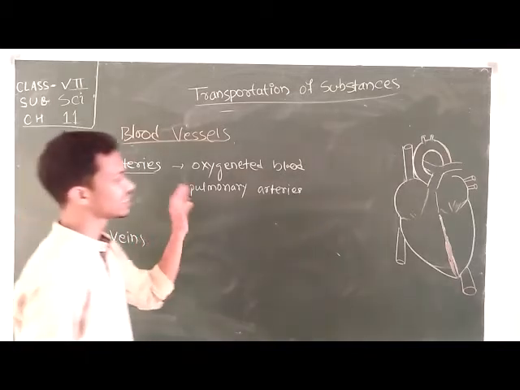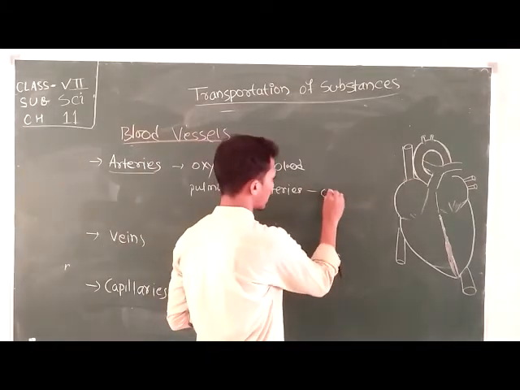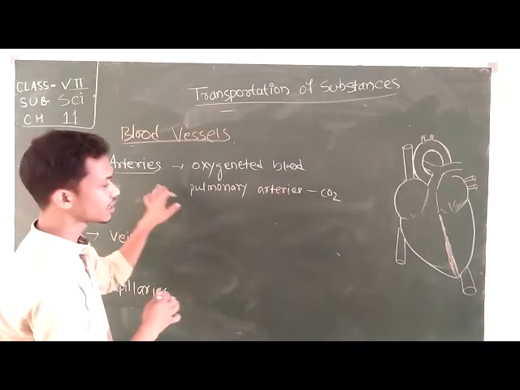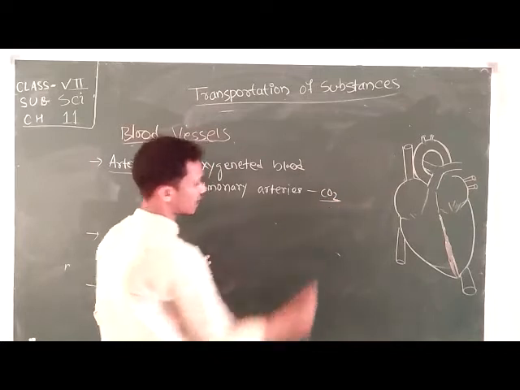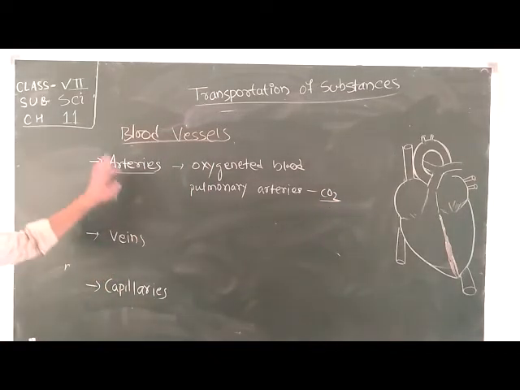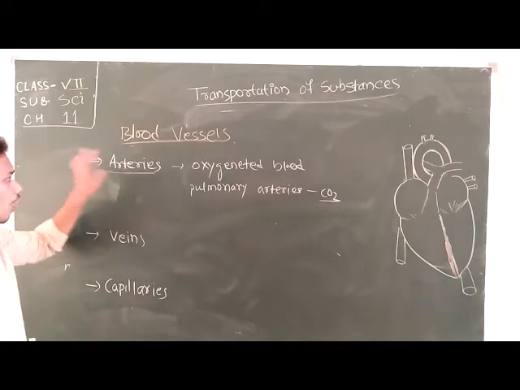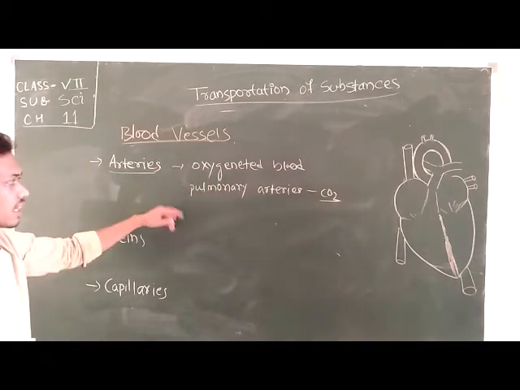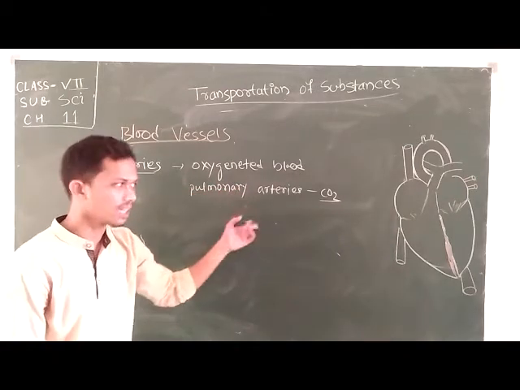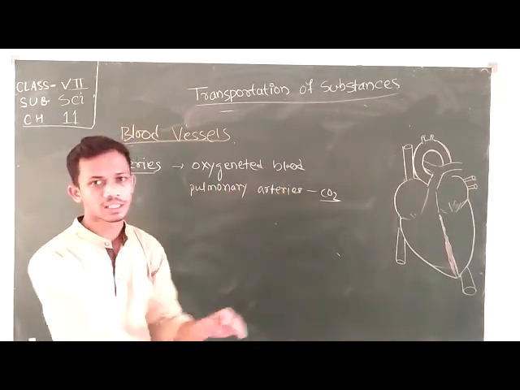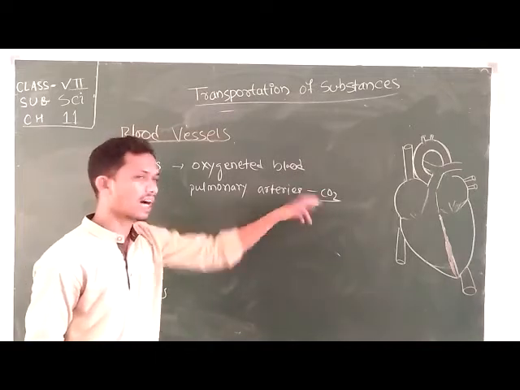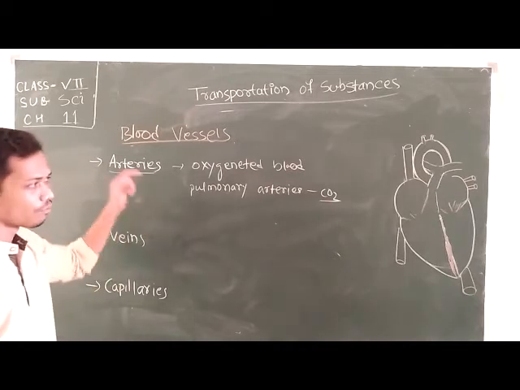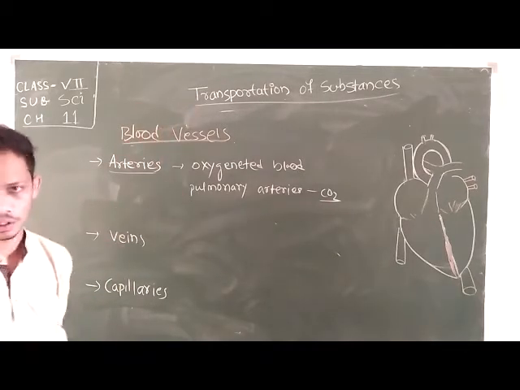This pulmonary artery is one exception which carries blood combined with carbon dioxide. Except for that, all arteries carry oxygenated blood, but the pulmonary artery carries blood mixed with carbon dioxide from the heart to the lungs.